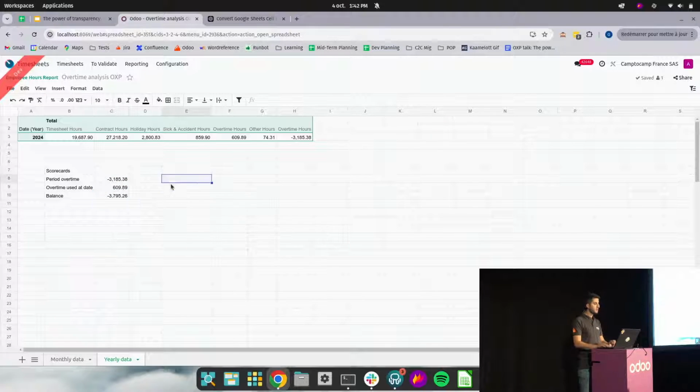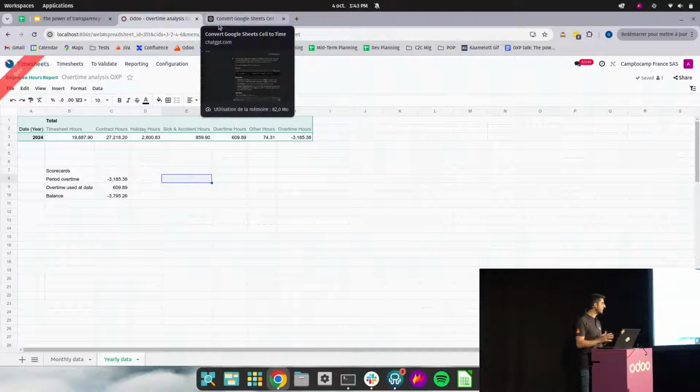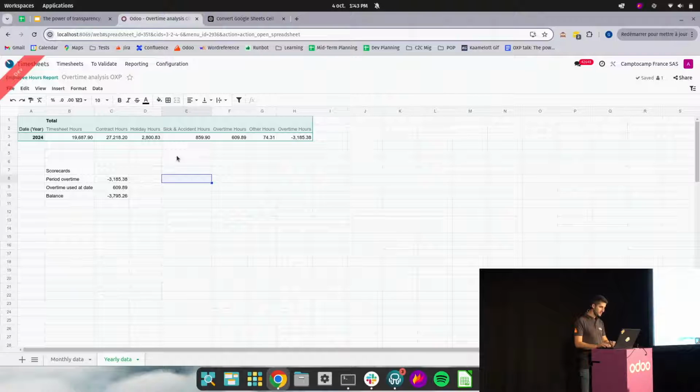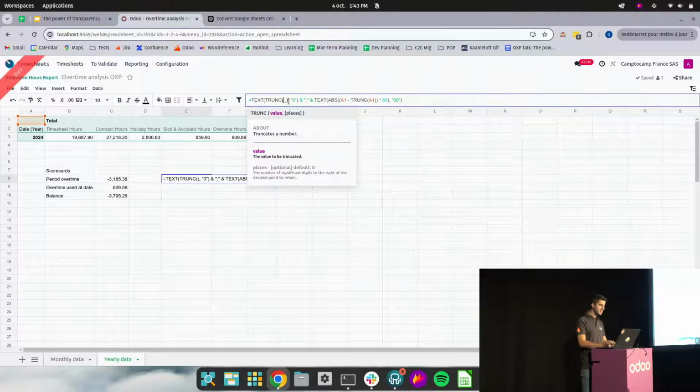Perfect. But now you see that in terms of readability, it's not perfect because we have units while we are talking in hours. So we need to change the format of these cells. To do so, we know that there's a lot of talk about AI, so let's use ChatGPT to compute this formula. Obviously, if you're cleverer than me, you can do it without ChatGPT, but I'm not that clever in Excel, so here I'm going to use the formula suggested by ChatGPT, and I'm going to change the cells by the one I need.